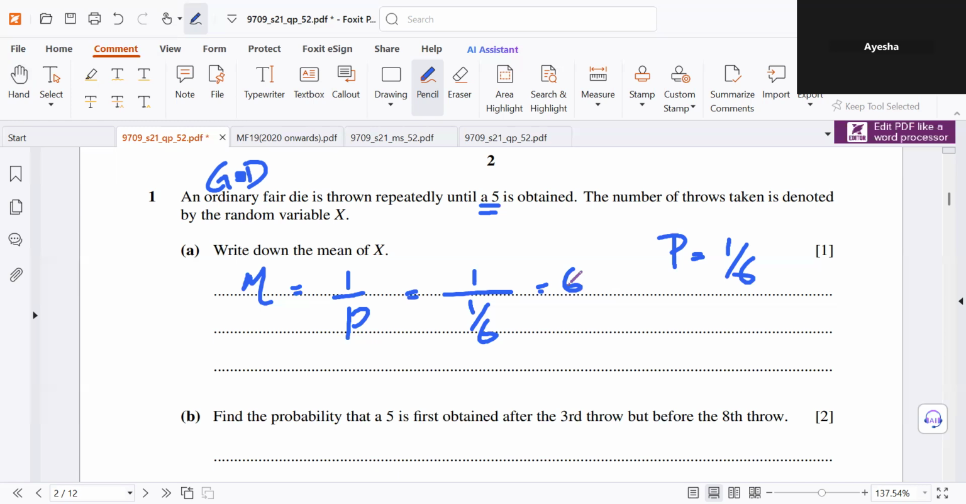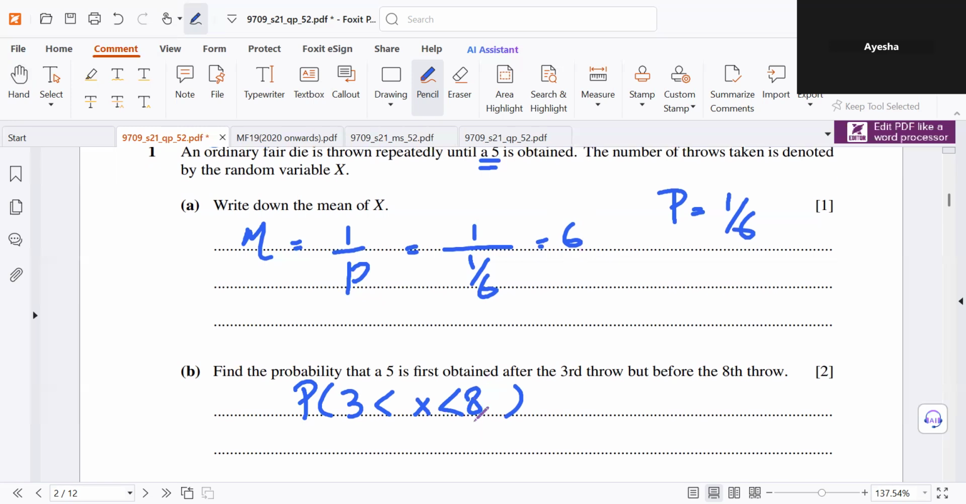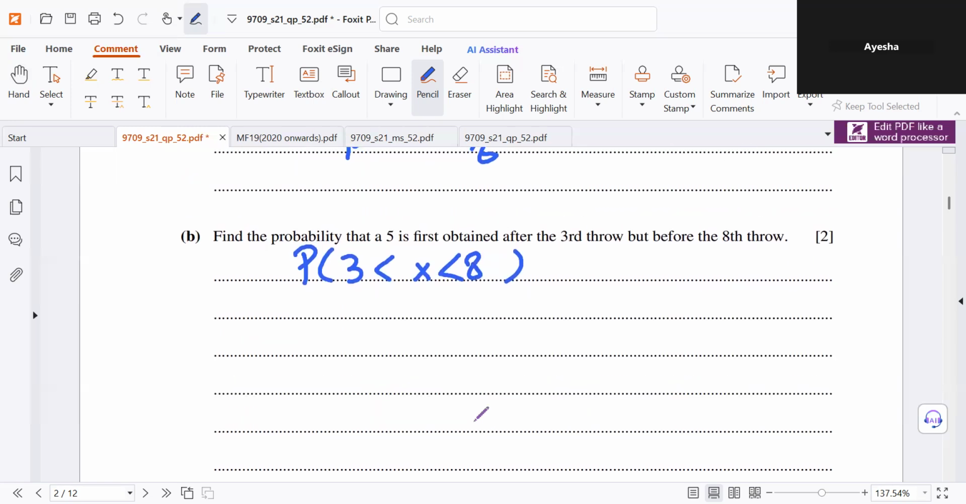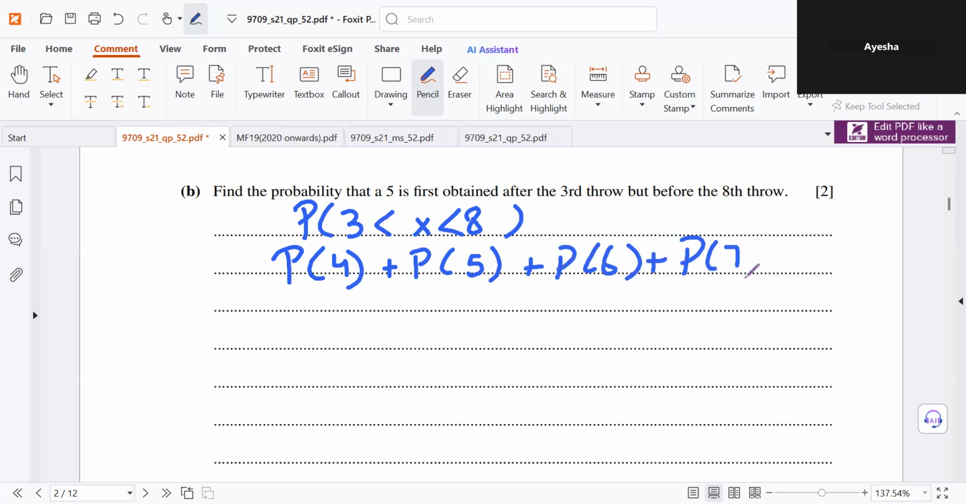Find the probability that a 5 is first obtained after the third throw, but before the 8th throw. So this is the inequality. This means that 5 is first obtained on the 4th throw, or on the 5th throw, or on the 6th throw, or on the 7th throw.